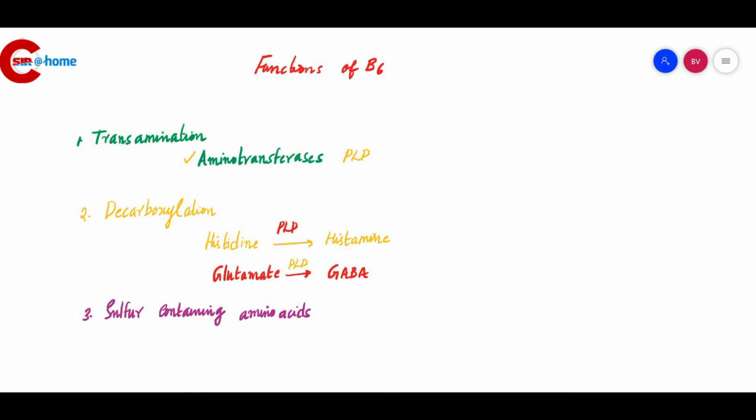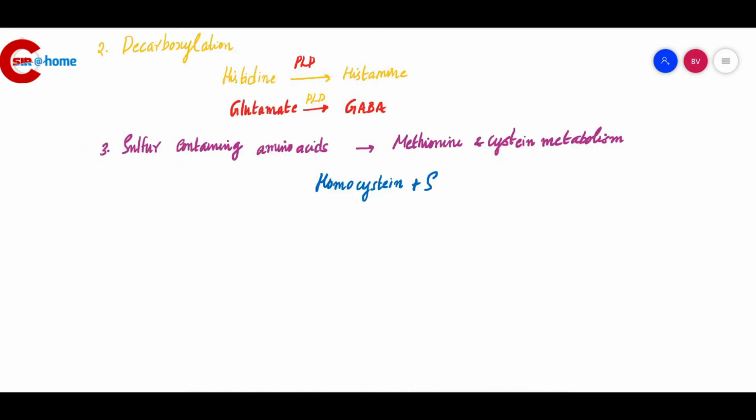Sulfur containing amino acids: pyridoxal phosphate plays an important role in methionine and cysteine metabolism. For example, for the formation of cystathionine, this enzyme is needed. Homocysteine combines with serine to form cystathionine, and here PLP plays an important role. So this reaction, the conversion of homocysteine into cystathionine, needs PLP.